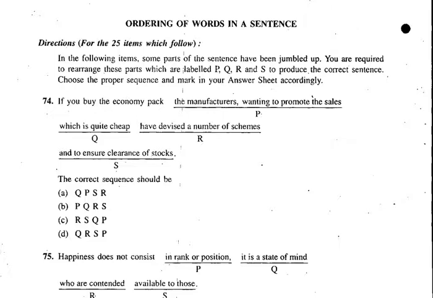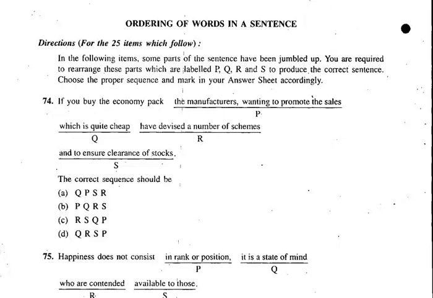If you buy the economy pack, the manufacturers wanting to promote the sales, that is P, which is quite cheap, have devised a number of schemes and to ensure clearance of stocks. Now here you have to begin with "if you buy the economic pack." So what will follow that? That is what you have to look for.